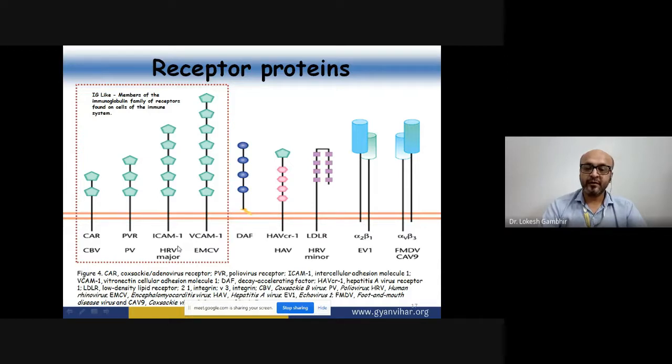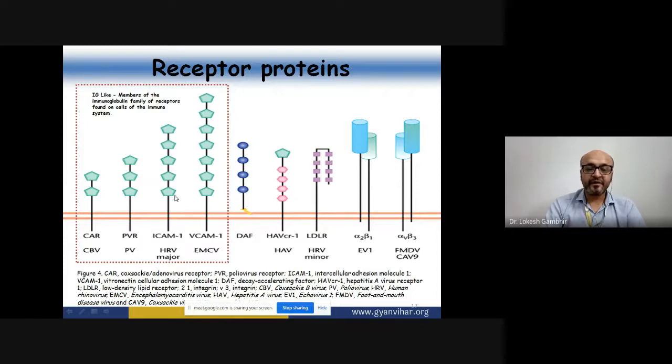The human rhinoviruses all attach to the ICAM-1 receptor. You might be familiar with this nomenclature from immunology: ICAM, intercellular adhesion molecule 1, is present on the cell surface.